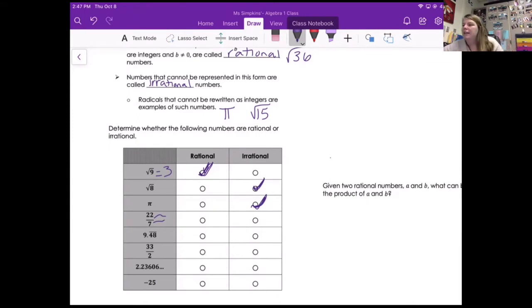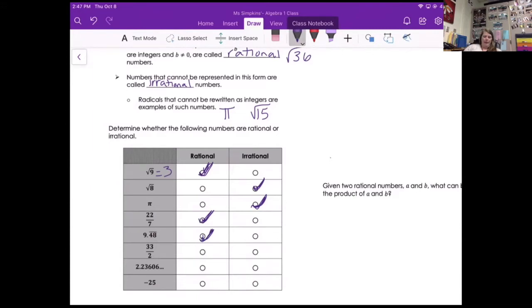22 over 7 is 3.142857. Pi is 3.1415926535, blah, blah, blah. So 22 over 7, although used a lot to approximate pi, is still rational. It's not exactly equal to pi. So I just want to make that clear. 0.48 repeating is rational.